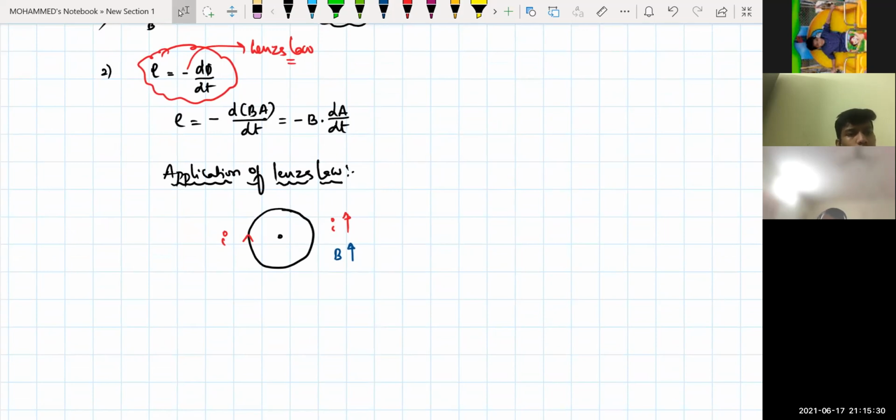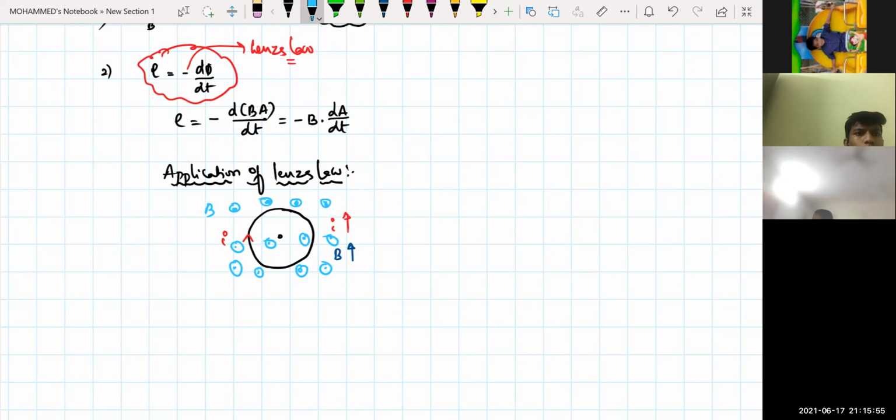The magnetic field is being produced inside. So I can write that the inside magnetic field is, can I represent it by a dot? So this is your magnetic field which is inside, and inside it is increasing. Now as per Lenz law, what is the role of the induced EMF?